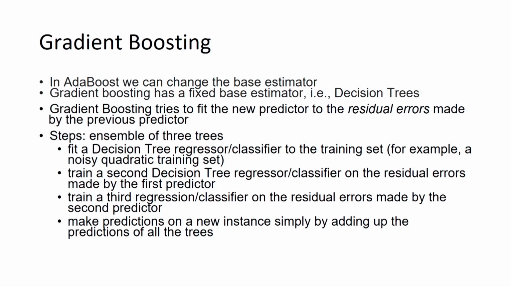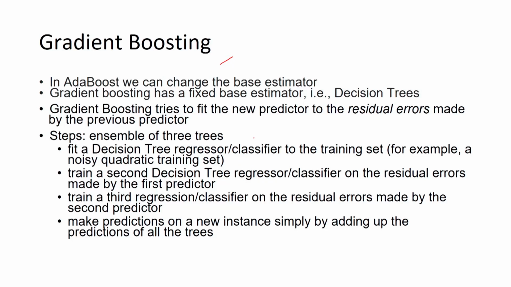So, we can have SVM as one predictor, naive Bayes as another predictor, and so on. But in case of gradient boosting, your base classifiers are the same and these are decision trees. So, if we have a gradient boosting ensemble learning method with 3 predictors, all these 3 predictors will be decision trees.